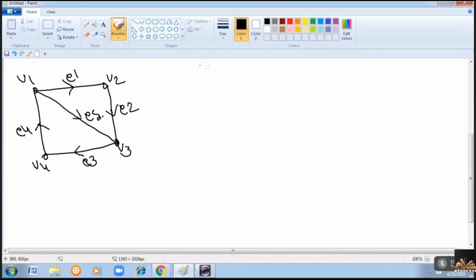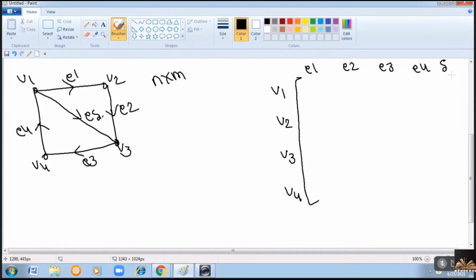So the matrix will be the same, n by m size. n represents the number of vertices, V1, V2, V3, V4. m represents the number of edges, E1, E2, E3, E4, E5, right? Now you fill these entries with +1, -1 or 0.